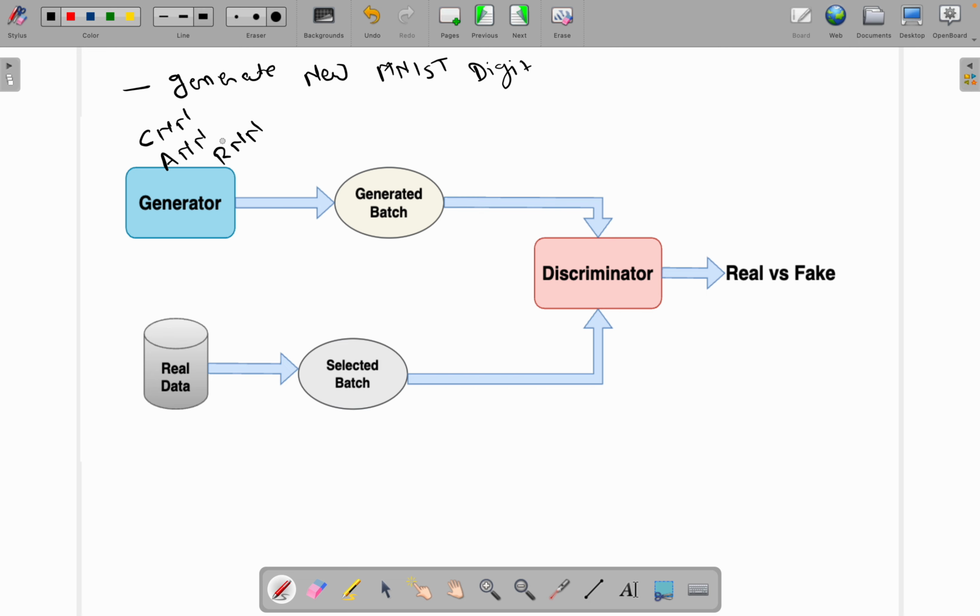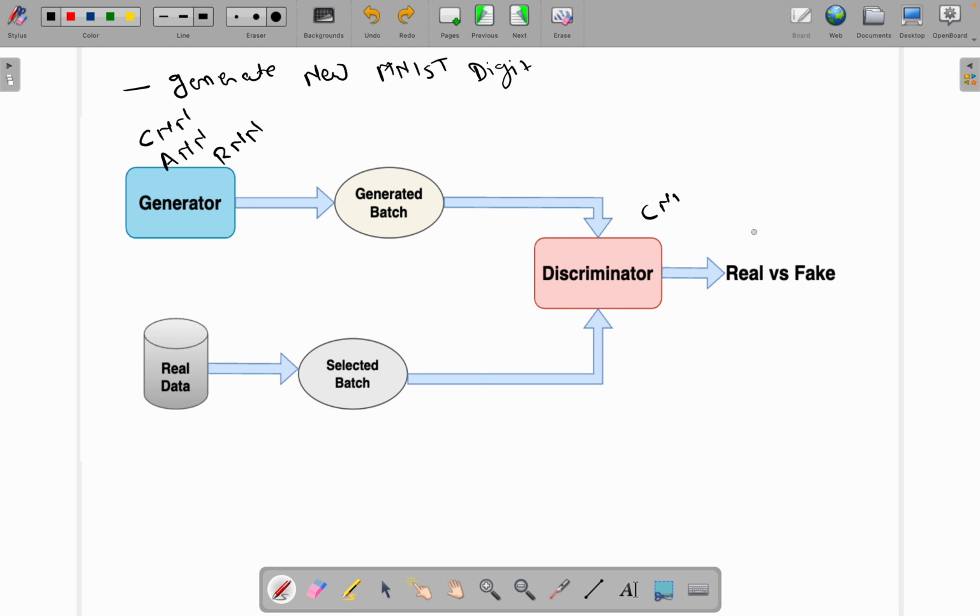There is no restriction that the generator should be any fixed kind of neural network. You can use any kind of neural network as long as it fulfills our needs. The discriminator also can be a CNN, ANN or RNN, and at the end it will classify. So these two parts are clear.